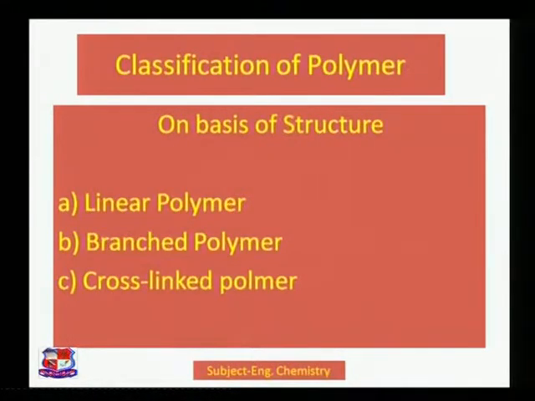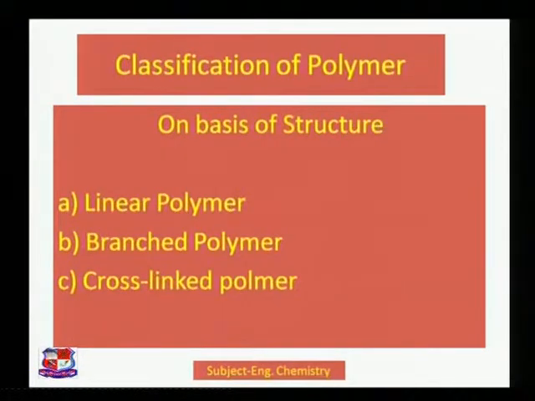What we have discussed in the first zone was on the basis of temperature, but now we are taking classification of polymer on the basis of structure. Okay, so don't get confused. When temperature comes into the role, it is classified as thermoplastic and thermosetting plastic, but when structure comes into the role, then it is classified in three categories: linear polymer, branched polymer and cross-linked polymer.